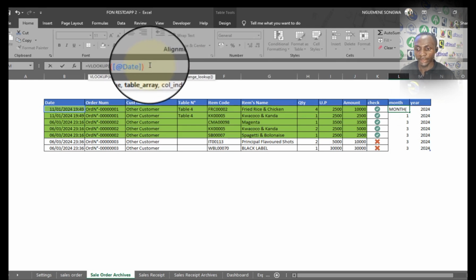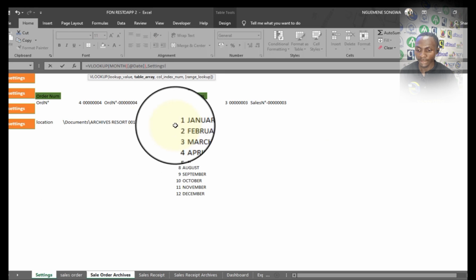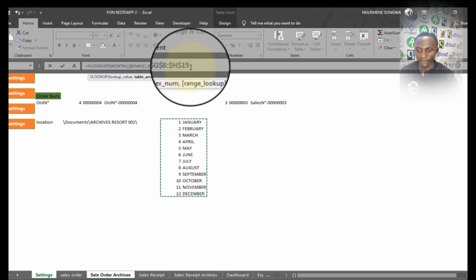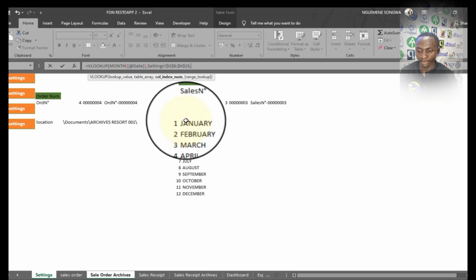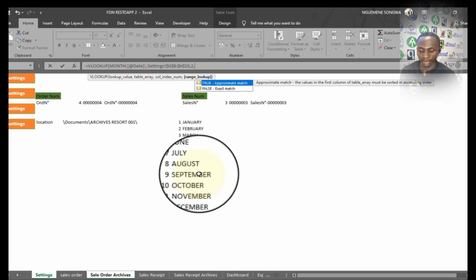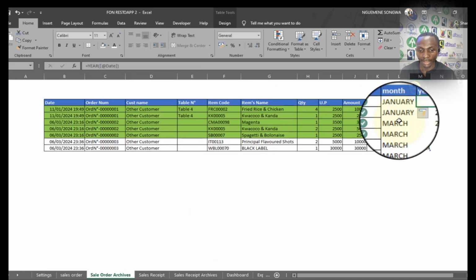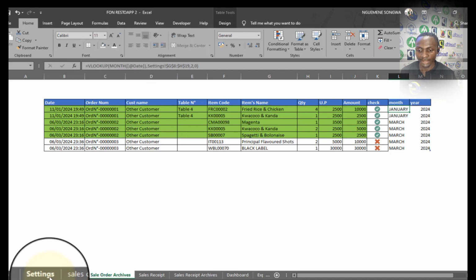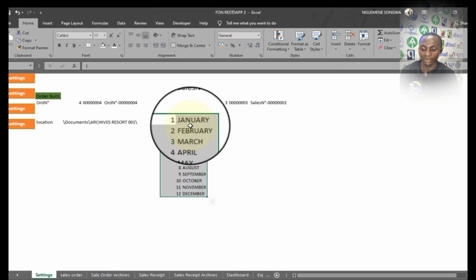So the lookup value is going to be all the function that was already inside. The table array is going to be at the level of the settings. This is going to be a table array. I'm going to take the $ in order to make this fixed. And the column index number is column number 2, like this is column number 1 and this is column number 2. So I'm going to take 2. And I just want an exact match. Take 0, close bracket, and fine. So it will just go there and look for the corresponding number based on the month in the settings, and it just gives us exactly which month it is.